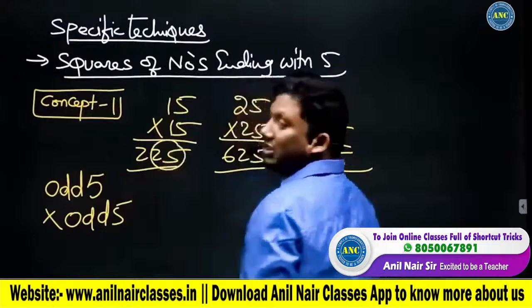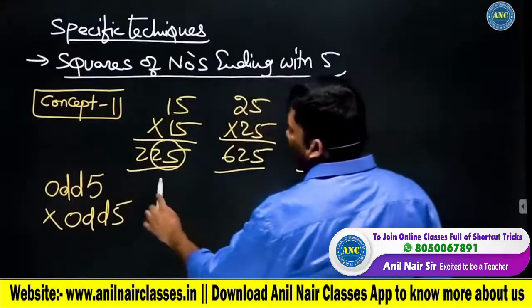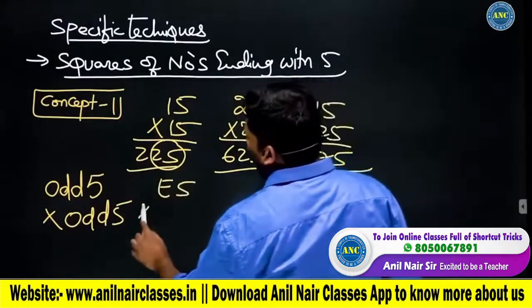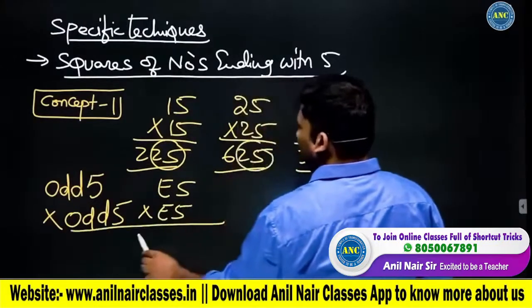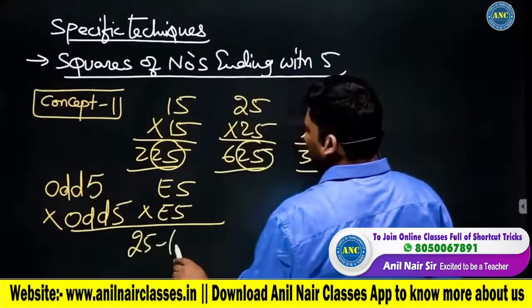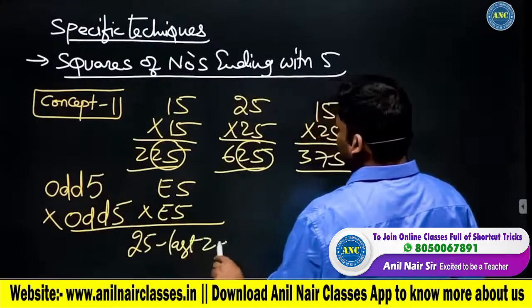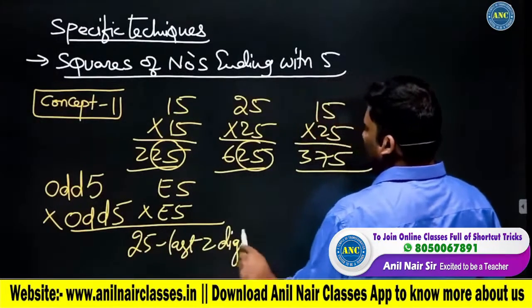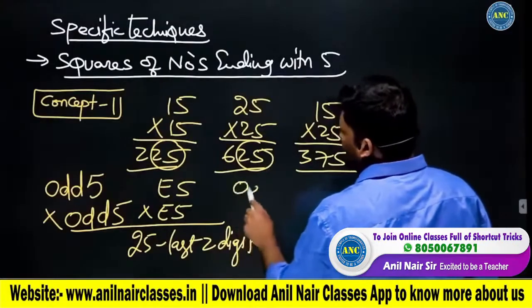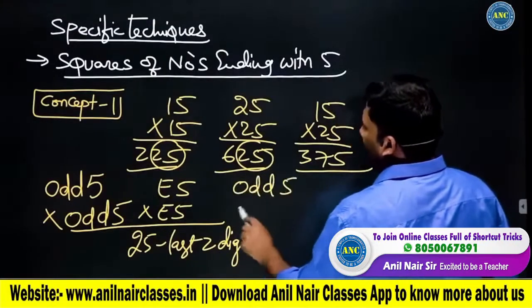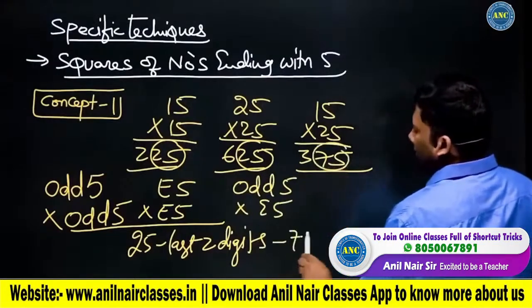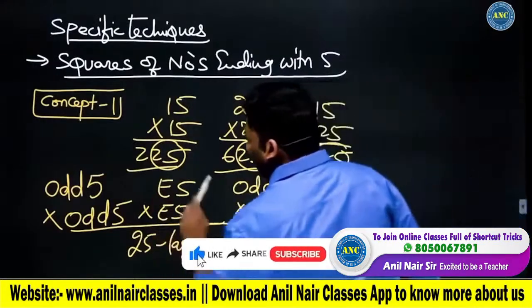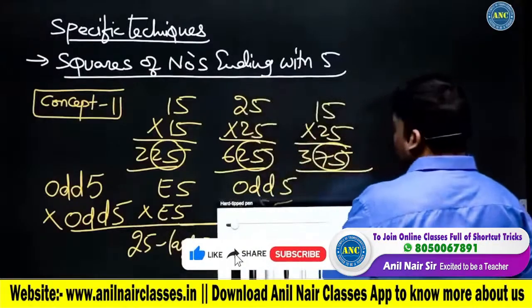What are the last 2 digits? 25. 2 is an even number, again 2 is an even number. What are the last 2 digits? 25. 1 is an odd number and 2 is an even number. Odd 5 into even 5. What are the last 2 digits? 75. Very, very important concept.